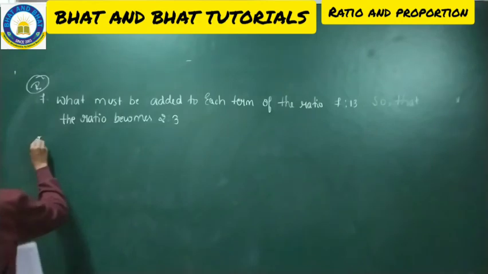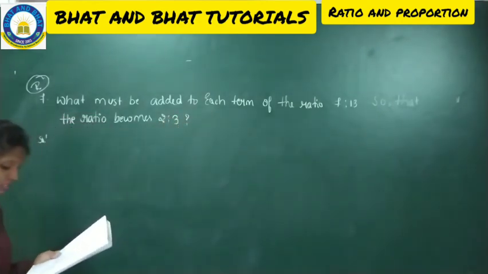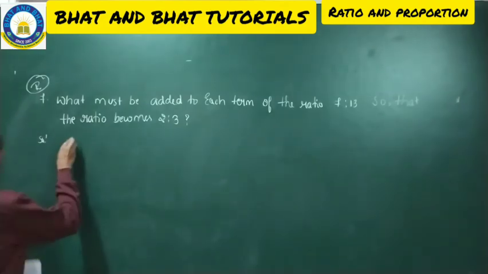So what will you be adding to those two terms so that your ratio will be 2:3? This is your question. So let us add x.